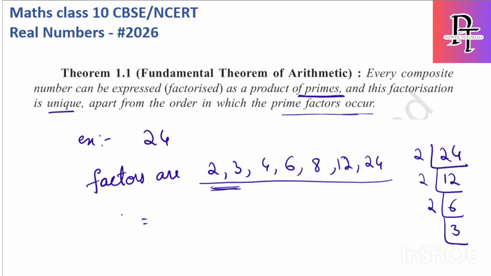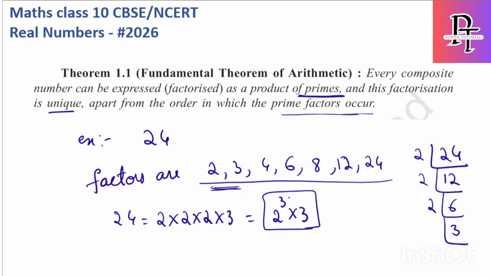Now I can write 24 as 2 into 2 into 2 into 3, or equal to 2 cube into 3. This is the product of prime factors of 24. I'm repeating this topic because it is very important for finding LCM, HCF and so on. So what is the prime factorization method? First write the factors, but they are asking that every number can be written in terms of primes, not in terms of all the factors.